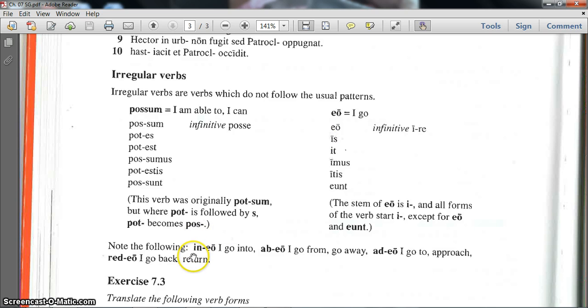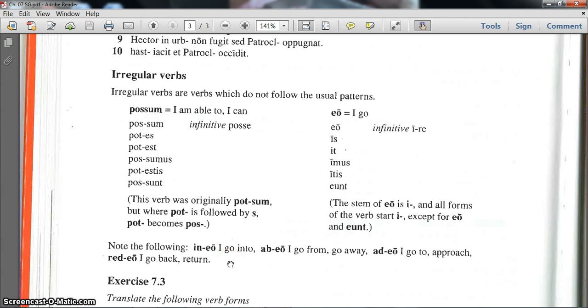Now below it tells you to note the following, that you can see other compounds of eo, just like you'll see other compounds of sum. Just by adding a prefix, it's going to alter its meaning a little bit, such as in ineo, I go into, abeo, I go from or away, adeo, I approach, and redeo, I go back.